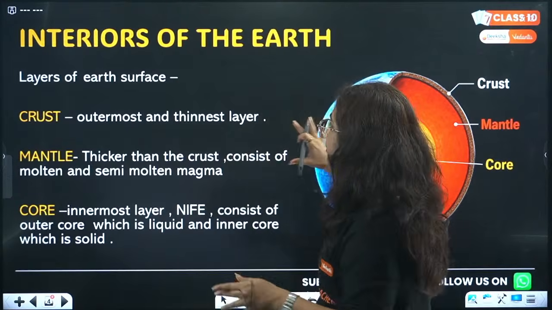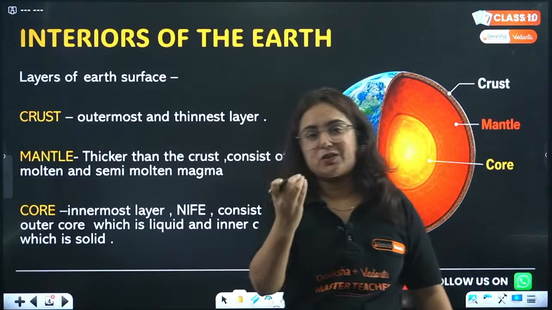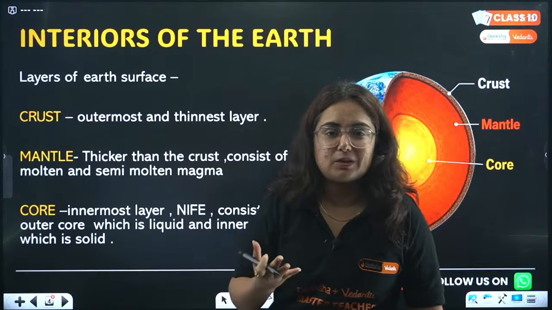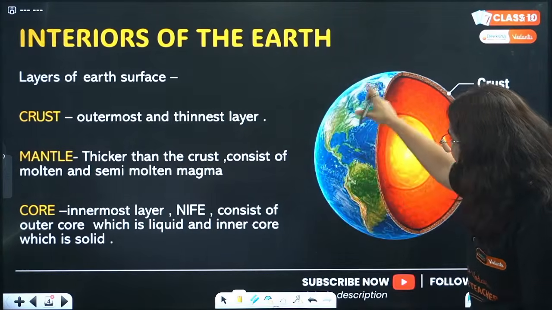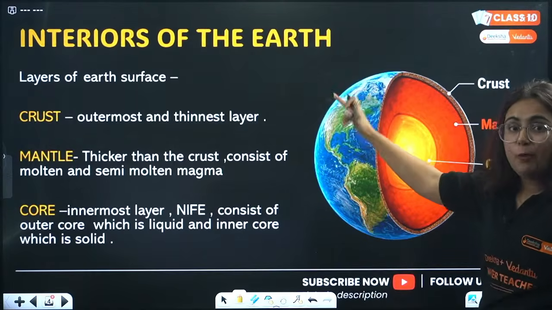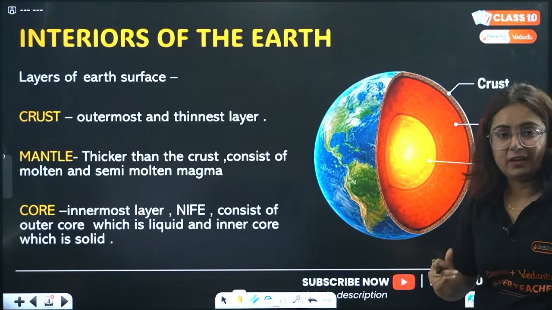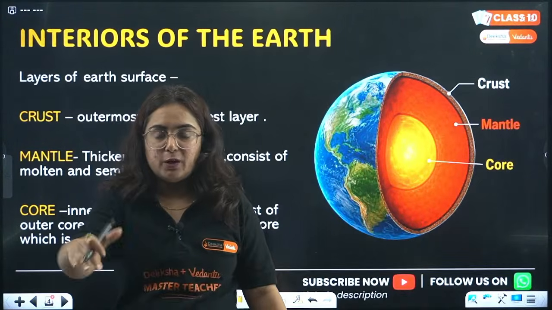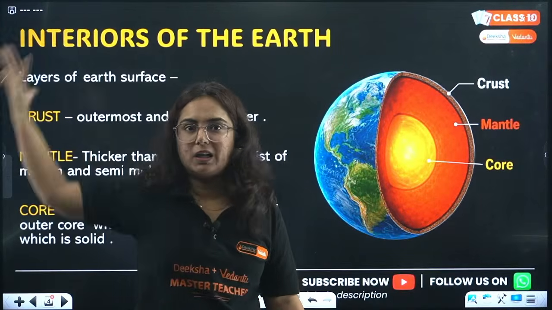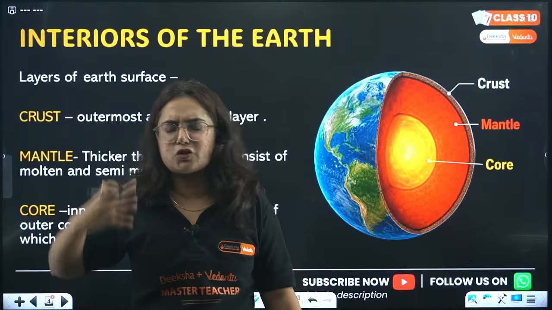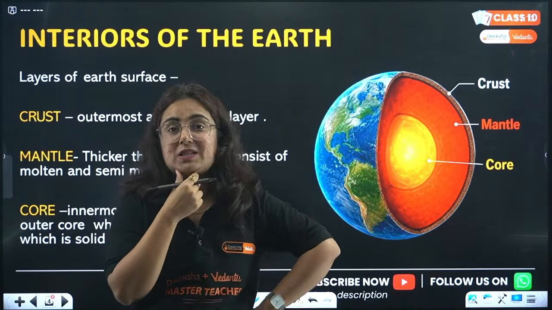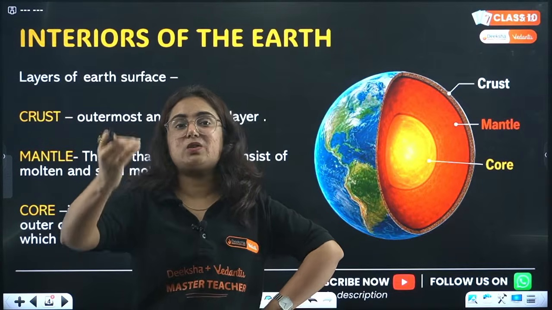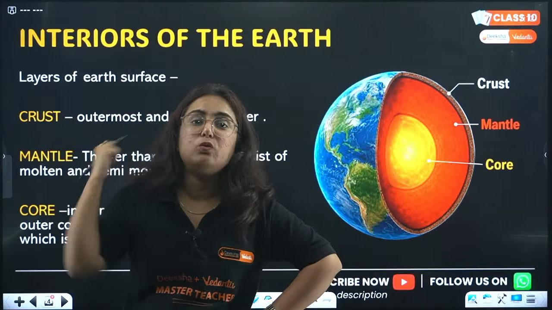Coming back to the session, we have to start with the interiors of the earth. This is something you were studying in class 6, class 7, right? This is the earth's surface. When we go deep down into the earth, however, we can't reach there. If you go too deep, you will burn out because the temperature is so high. Then how is it possible that we know about the interior of the earth? It is because of certain activities of the earth that result from its movement.